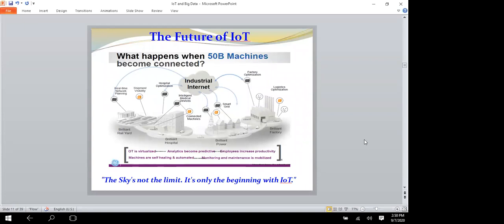The IIoT is being called the fourth industrial revolution. The first industrial revolution introduced mechanization of production using water and steam power. The second introduced mass production with the help of electrical power.